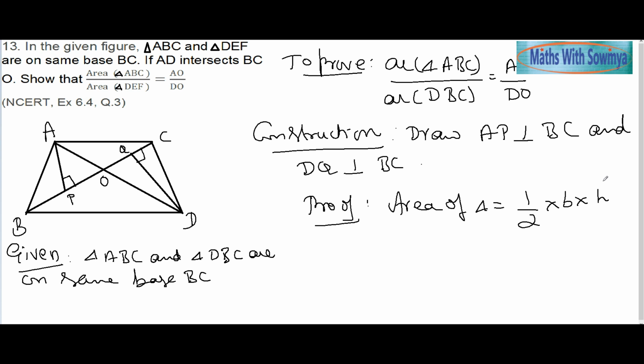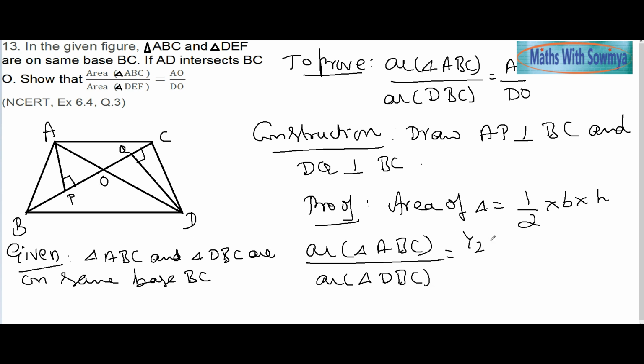So we shall take the area of triangle ABC by the area of triangle DBC. What is the area of triangle ABC? Half into base, which is BC, into height AP. And similarly, half into BC into DQ. These two get cancelled.